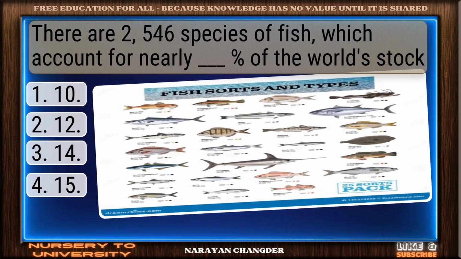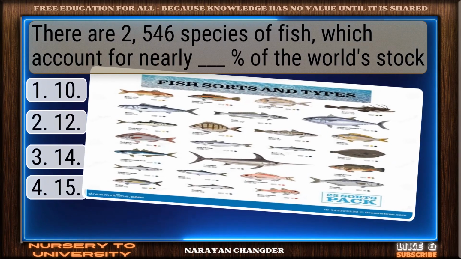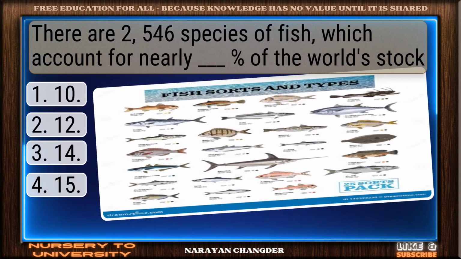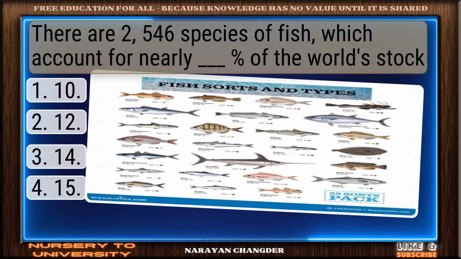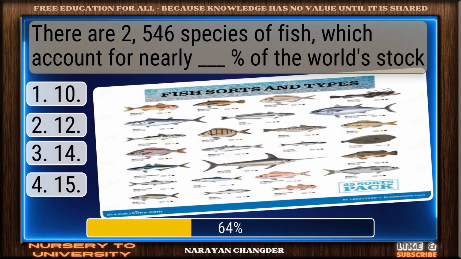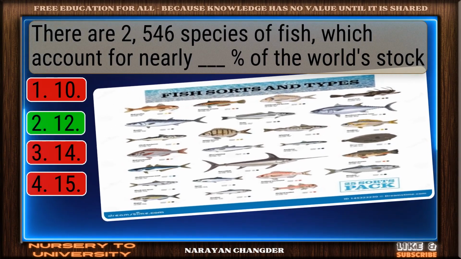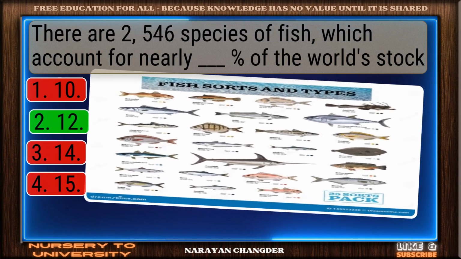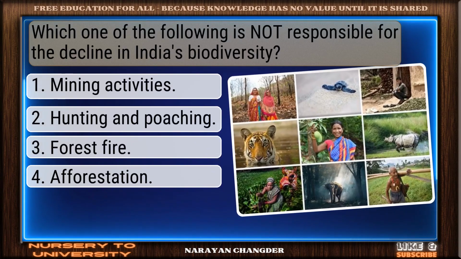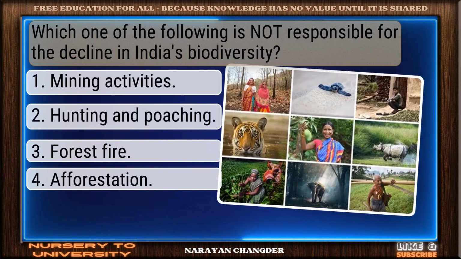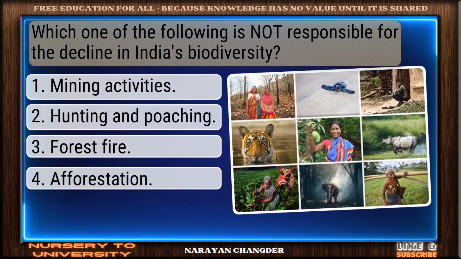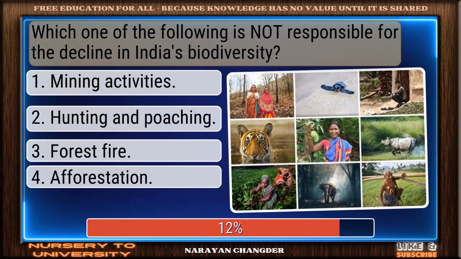Question number 60. There are 546 species of fish, which account for nearly dash percent of the world's stock. Nice selection. 12 is the correct and valid answer. Question number 61. Which one of the following is not responsible for the decline in India's biodiversity?